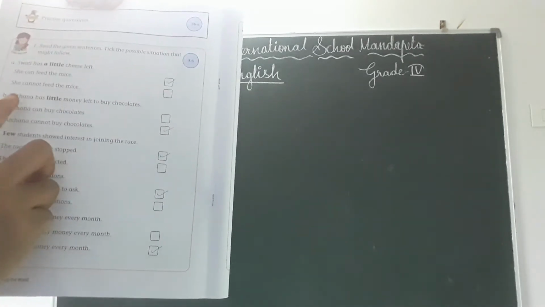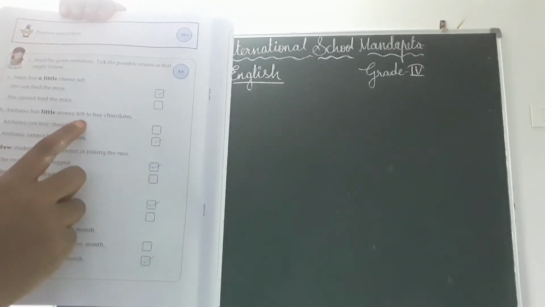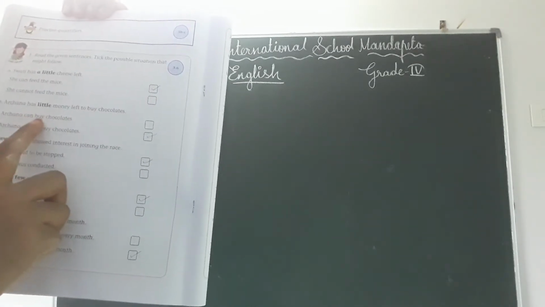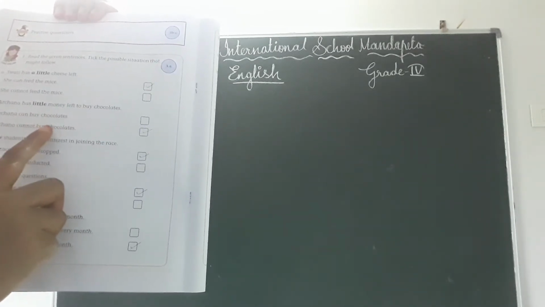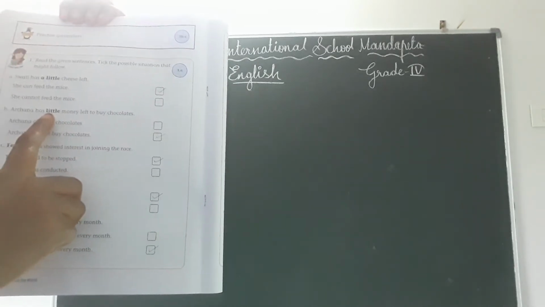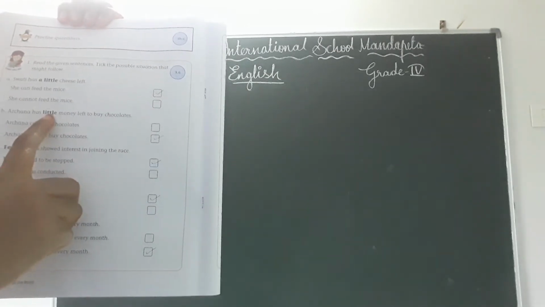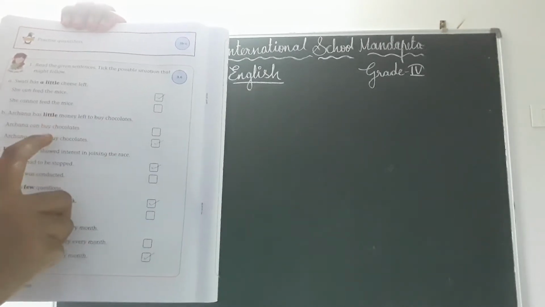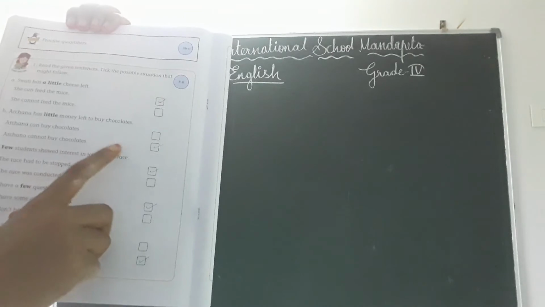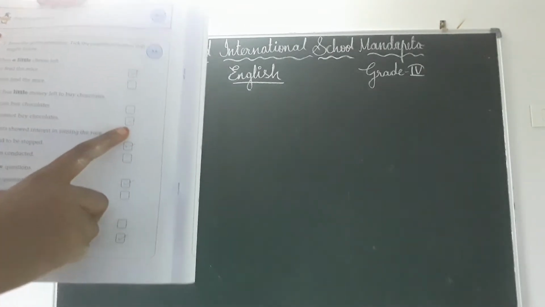Okay, next one. Archana has little money left to buy chocolates. Archana can buy chocolates. Archana cannot buy chocolates. See, here they have given little. Okay, little means what, children? She cannot buy chocolates because the money is not enough for her. That's why here you have to tick in the second box.